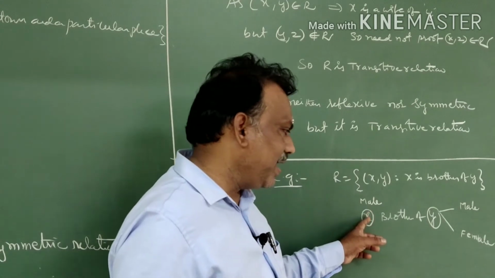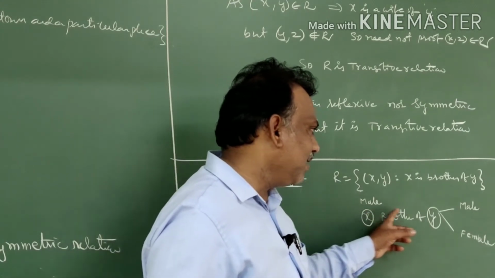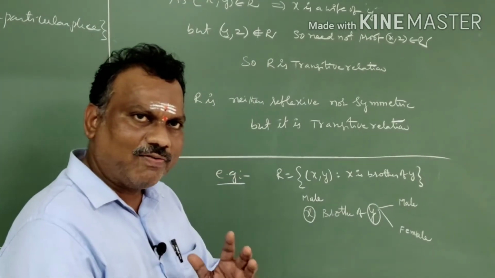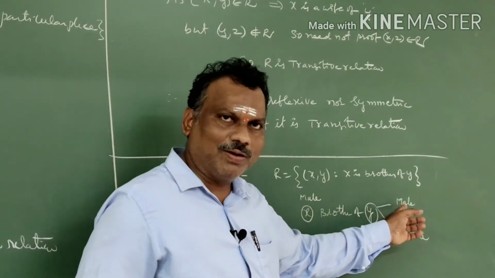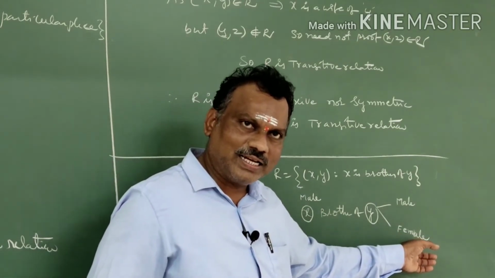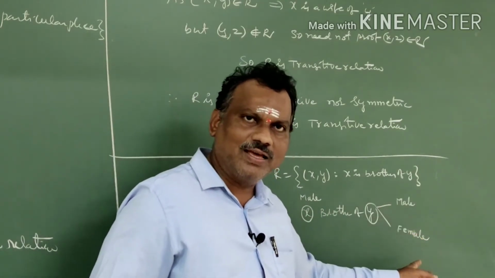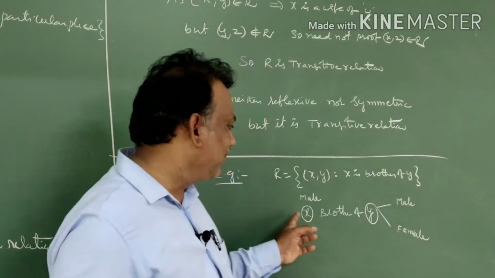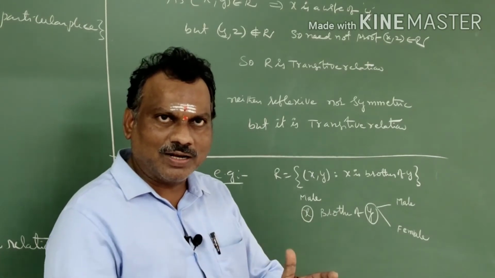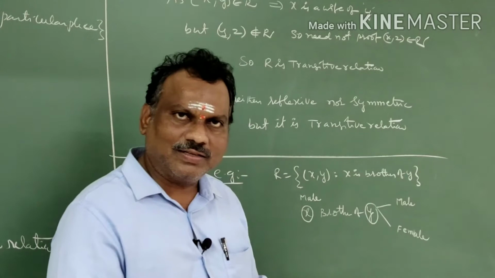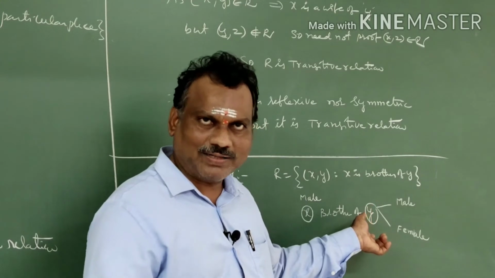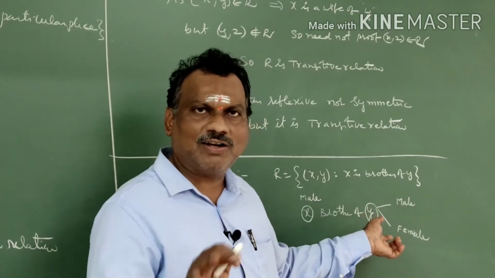If y is male, then obviously x is a brother of y, and y is also a brother of x. But if you take yx and y is a female, we cannot say a female is a brother of x. She is a sister of x. That's why xy is possible, yx may or may not be. It depends upon y. If y is a male person, it is symmetric. If y is a female person, it is not symmetric.